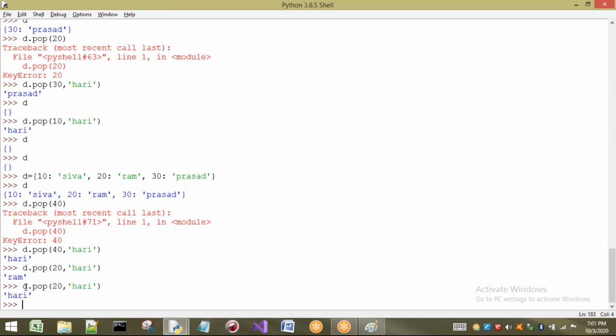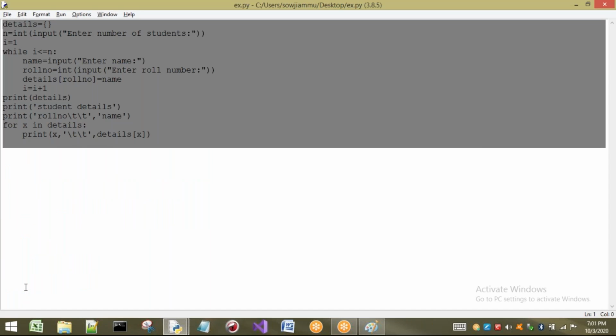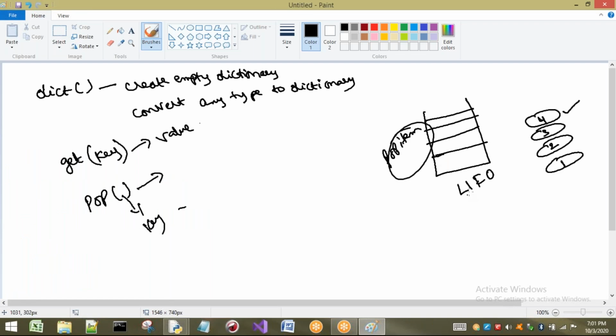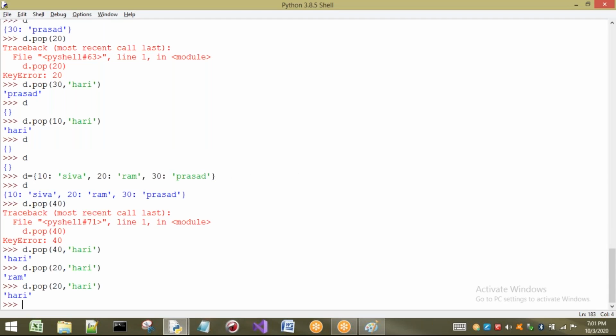Okay, this is the concept of pop. Now let us take popitem. Whatever concept I have explained here is related to popitem. Popitem means I am not going to pass any values to this one. It is just going to pop. But in the case of pop, I have to pass some key, so the corresponding key and value are going to be removed. What about popitem? The last inserted will be removed first. I will show you that example.